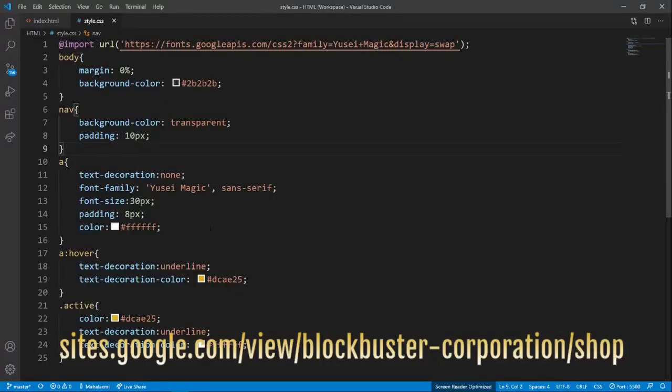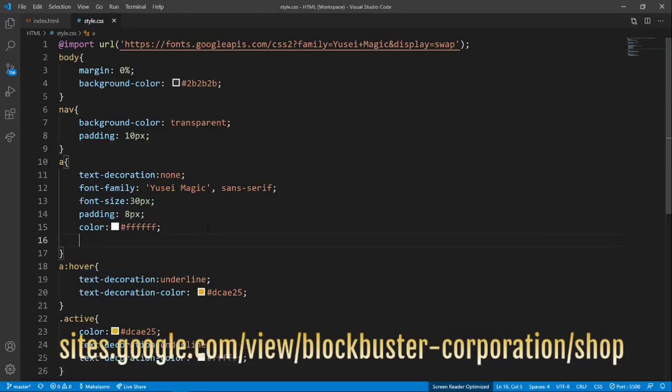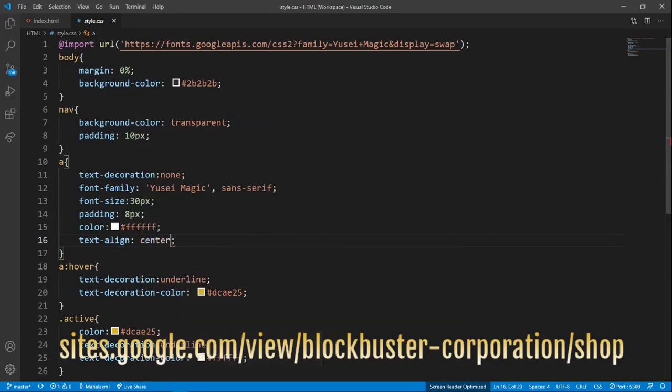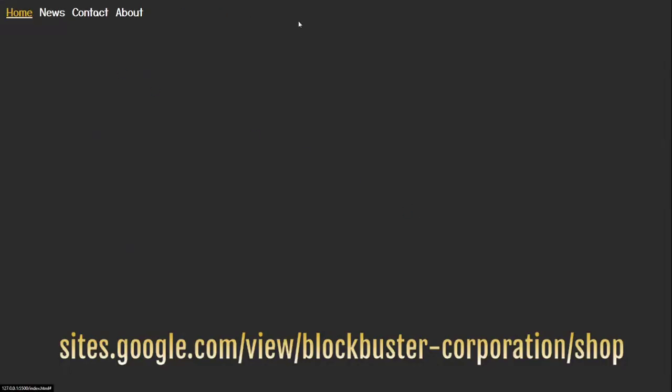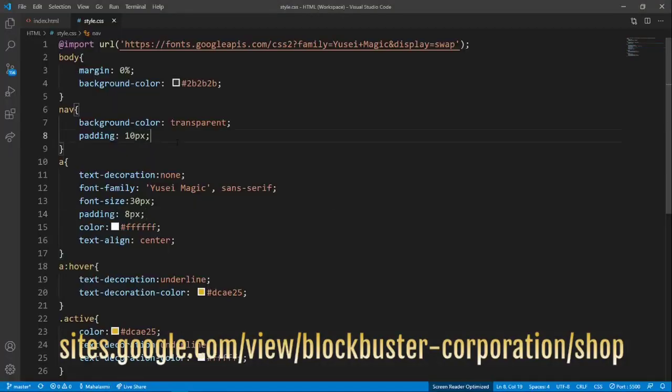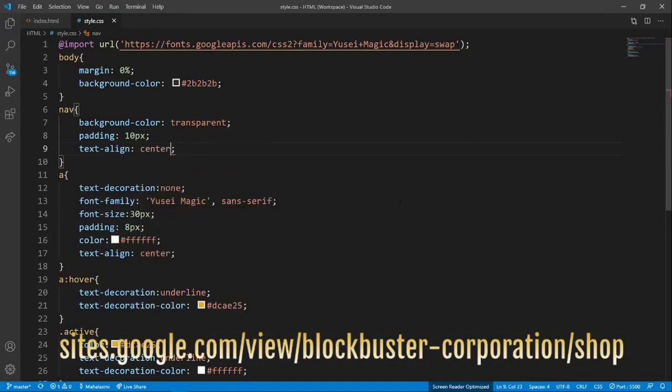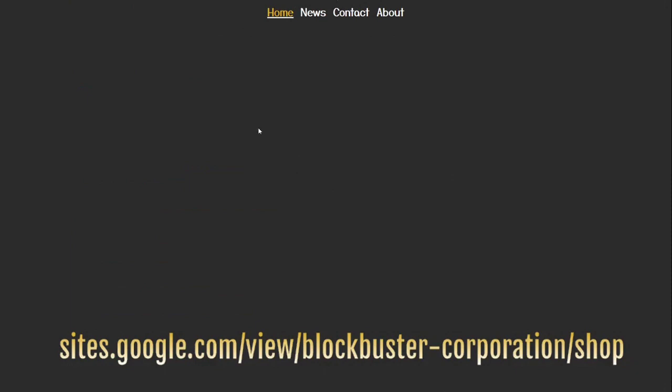And I want these texts to be centered. Text align center. That did absolutely nothing. Please do it. So the centering thing, it worked. Great. So we have the centered transparent.